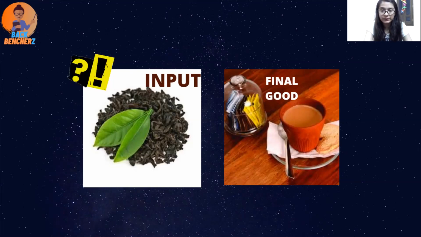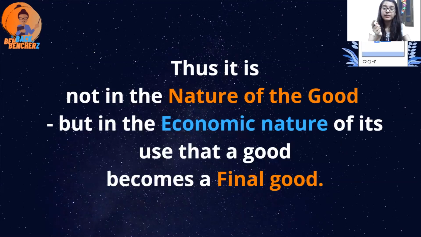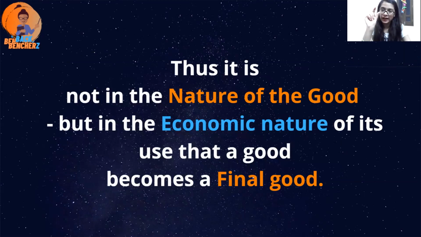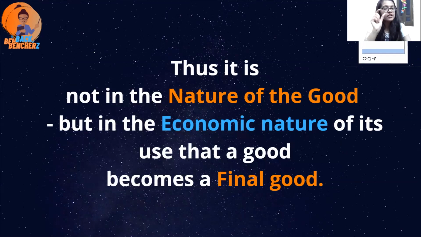The nature of economy, okay? It is depend upon that कि अगर आपने कुछ सेल करने के लिए if you have taken, तो वो final good कहलाएगा. That means the chai will be final good, not the green leaves, right? So final good वो होता है जो कि उसके nature पे depend नहीं करता, depend करता है उसके economic nature पे, right? So that's what it is.